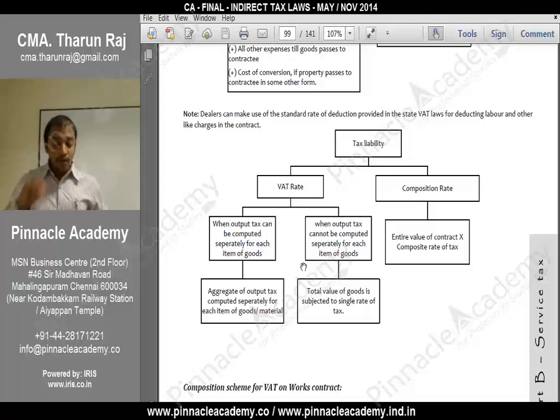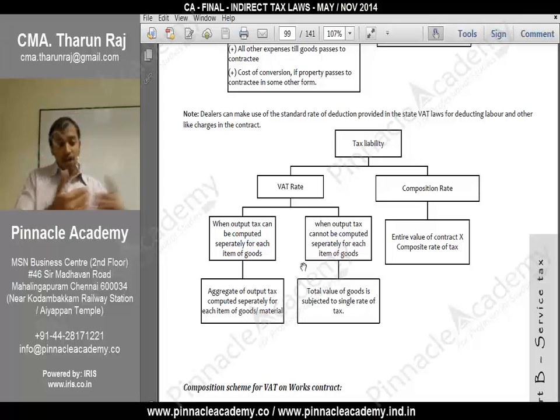See there. When output tax can be computed separately for each item of goods, you can take each item, because there will be many goods. You can take each item and for different goods we have different sales tax rates. Or when output tax cannot be computed separately, then total value of goods will be subject to a single rate.